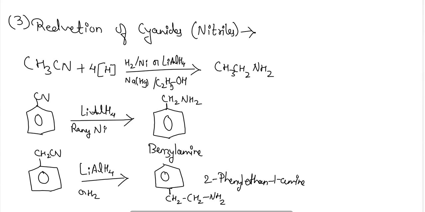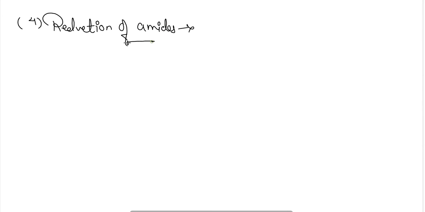Next is the reduction of amides. So amides are CONH2. Here we have to remove this oxygen, and in the place of this oxygen we have to attach hydrogen.